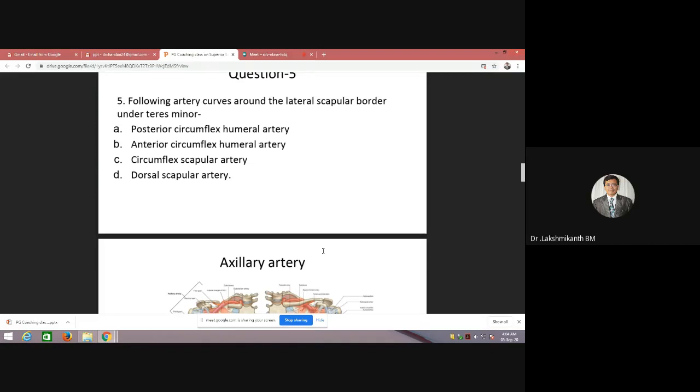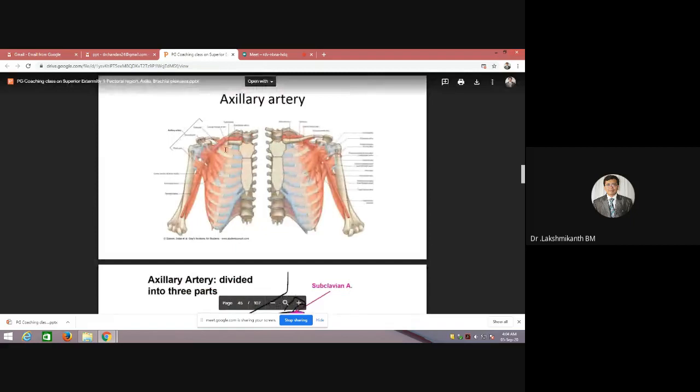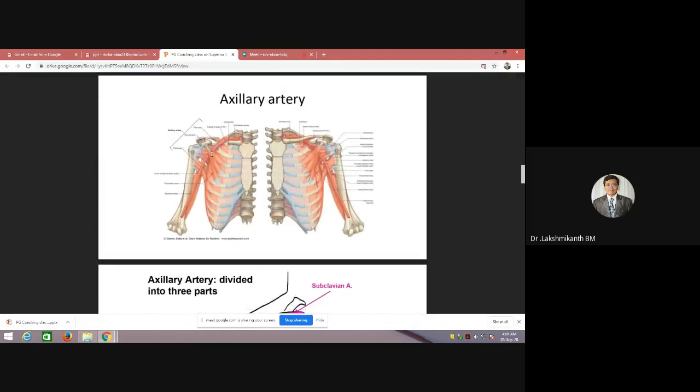Okay, it's a branch of the third part of the axillary artery. It is correct that it is the circumflex scapular artery. So if you try to see, this is the first part of the axillary artery. The second part comes behind the pectoralis minor. Next, the last part comes lateral to the pectoralis minor.